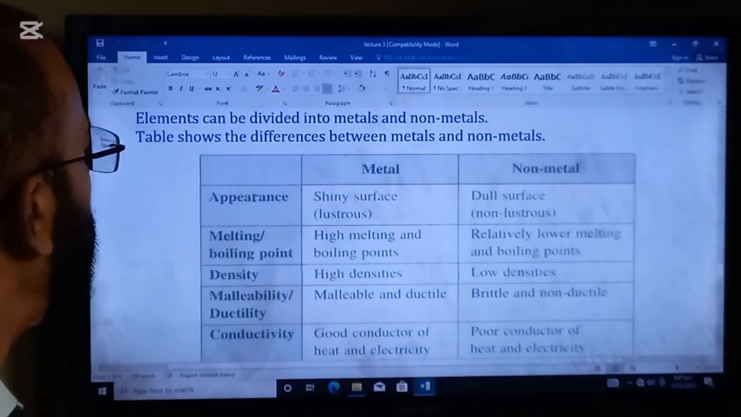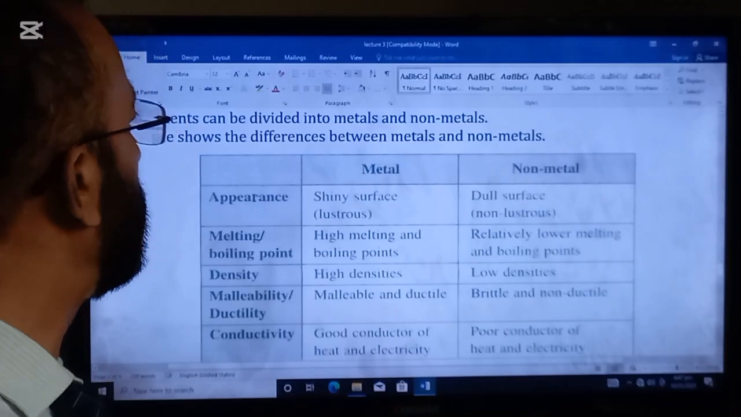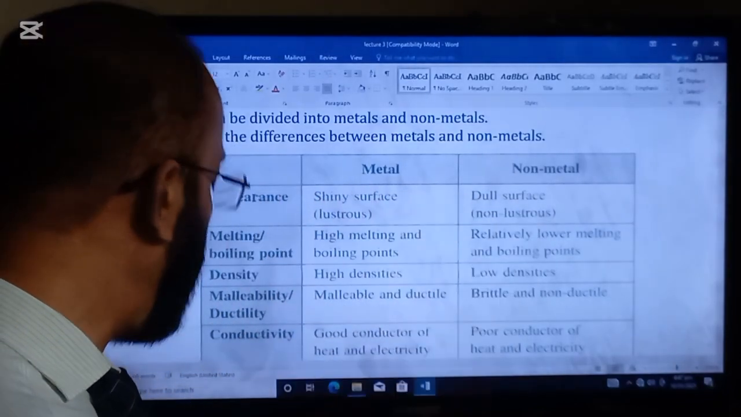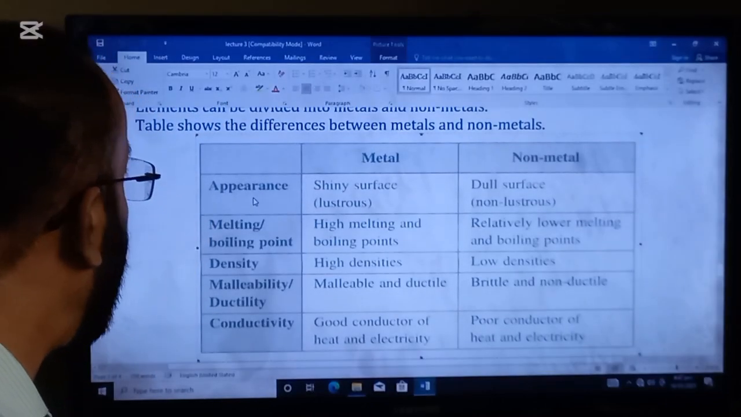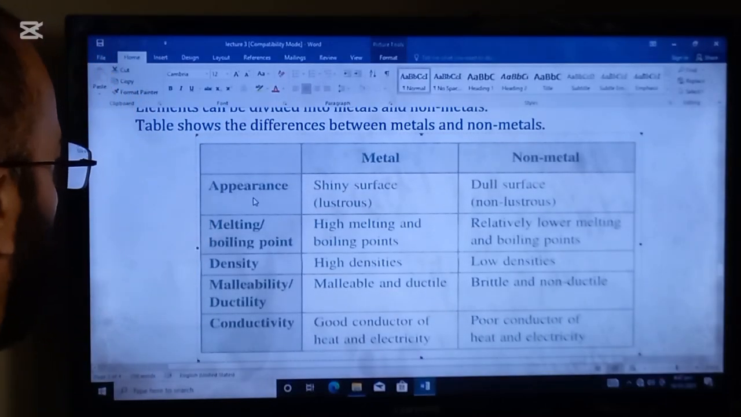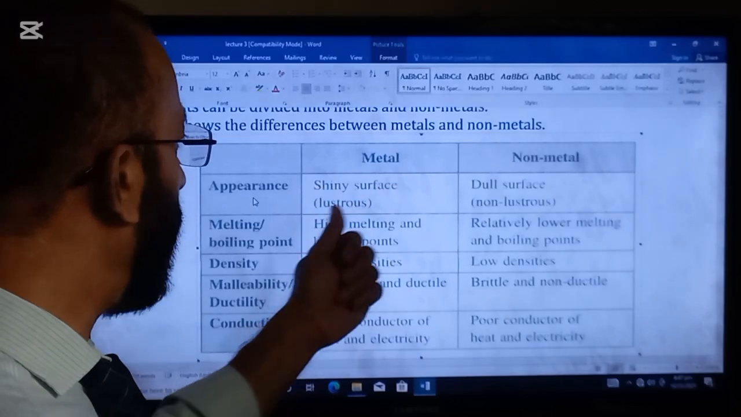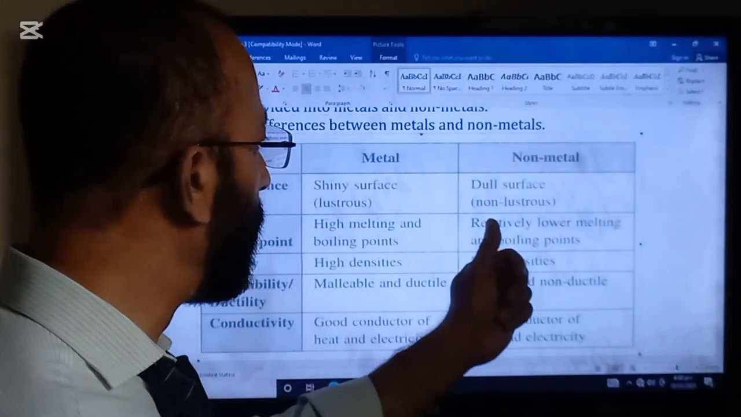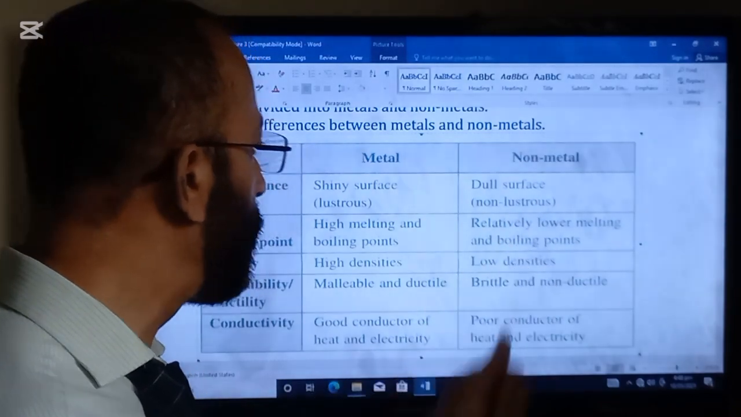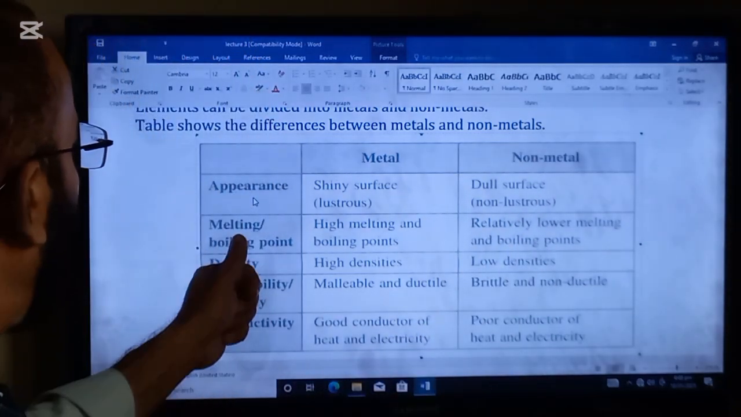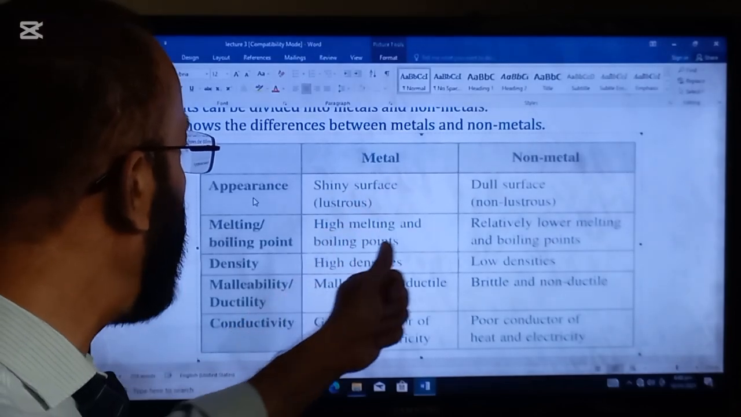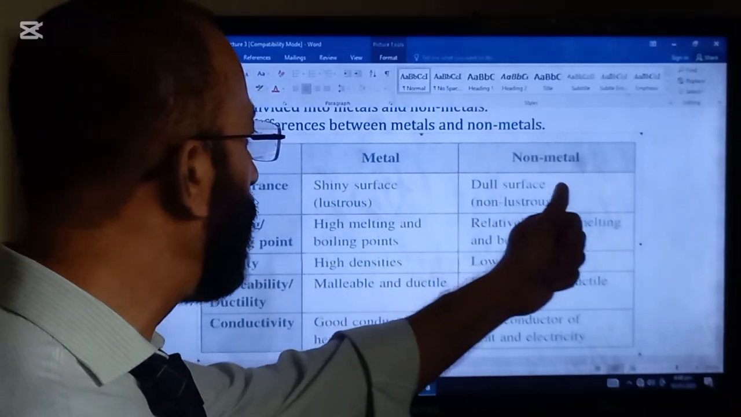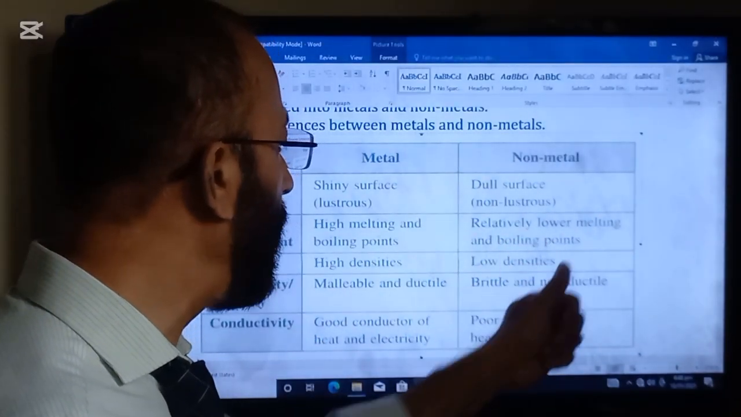Elements can be divided into metals and non-metals. The table shows the differences between the metals and non-metals. This is another very important question. Appearance of the metal: shiny surface, that is lustrous. Appearance of the non-metal: dull surface, that is non-lustrous. Melting and boiling points of the metals: high melting and boiling points, whereas non-metals have relatively lower melting and boiling points.